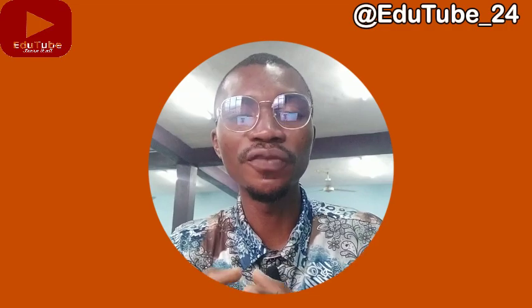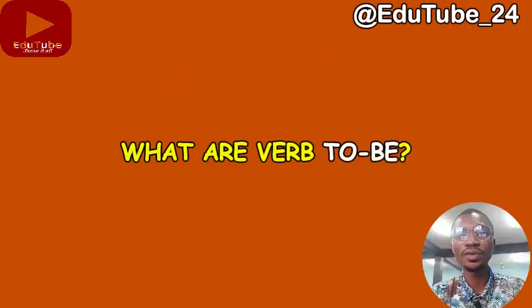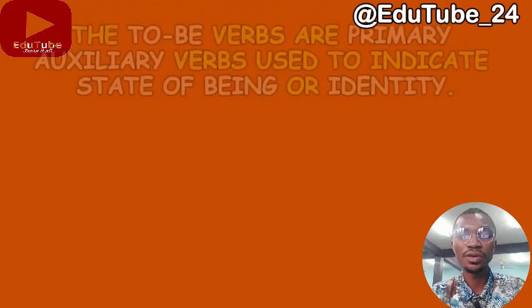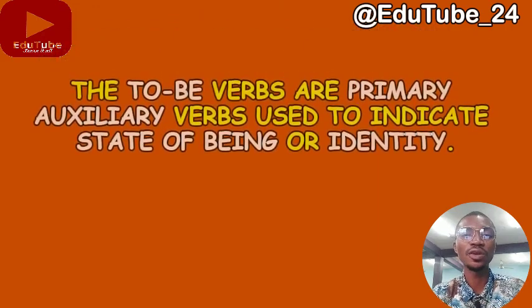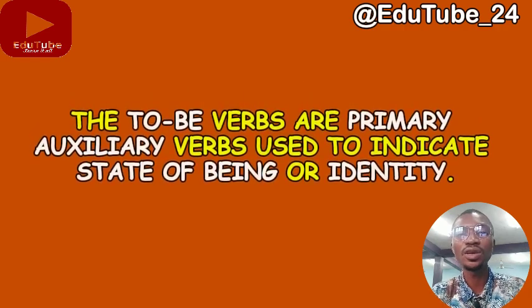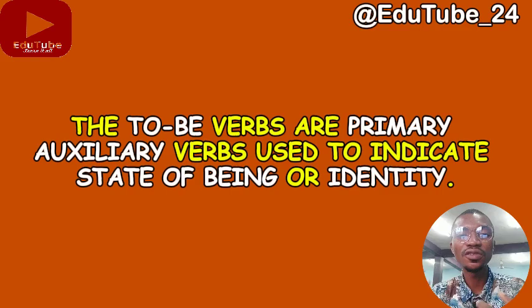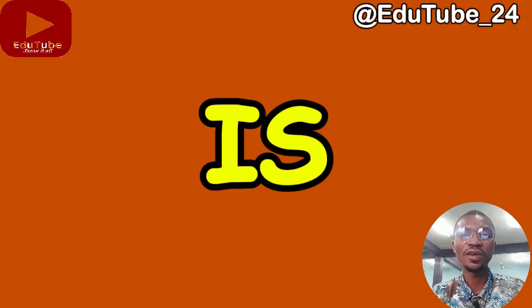And then verb to be was mentioned in that commandment. What are verb to be? Verb to be are primary verbs, primary auxiliary verbs, and they are basically called the verb to be because they indicate the state of being of something. So an example is is itself.